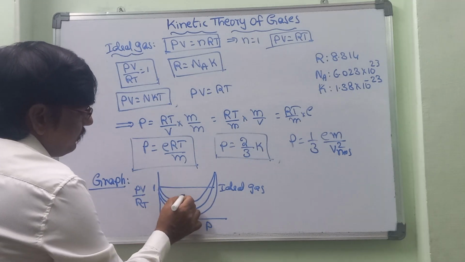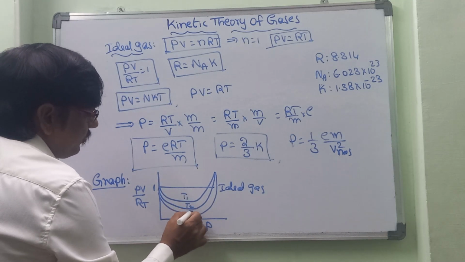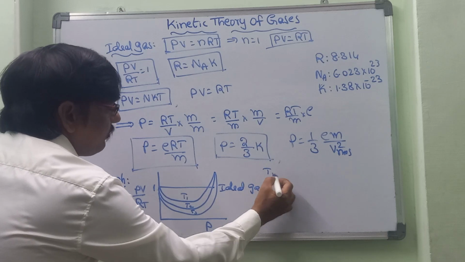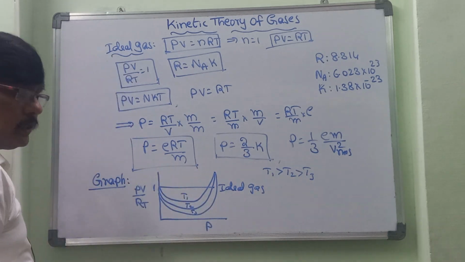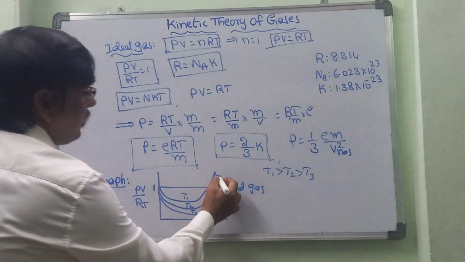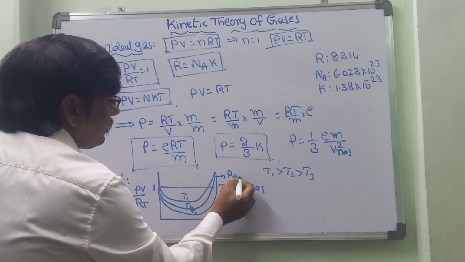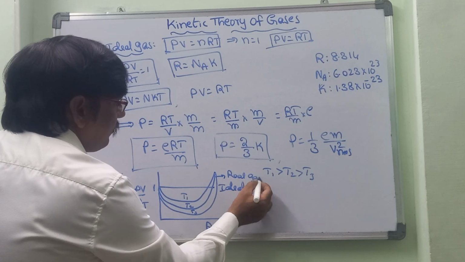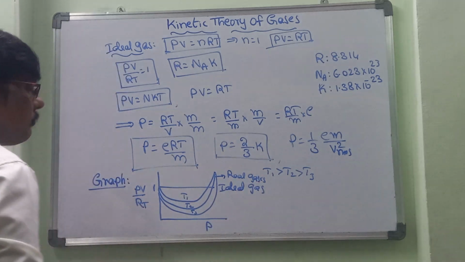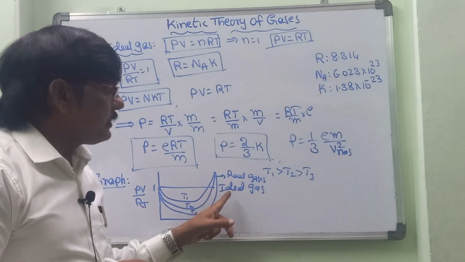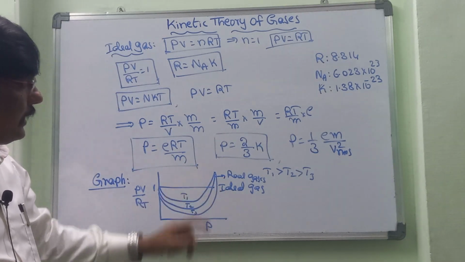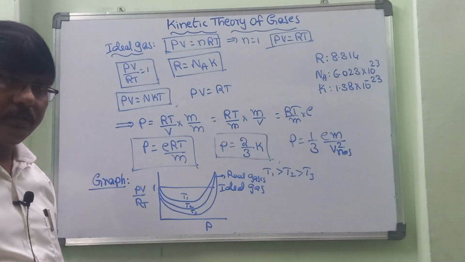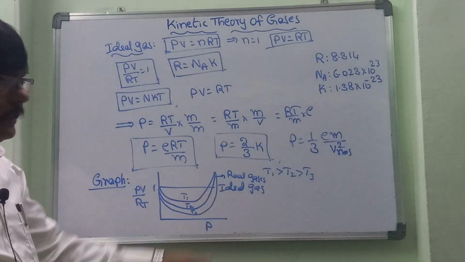So then what is meant by T1, T2, T3? Here T1 is greater than T2 is greater than T3. This graph shows that these are all real gases. So what do these real gases do? These real gases behave like an ideal gas. At what condition will they behave like an ideal gas?